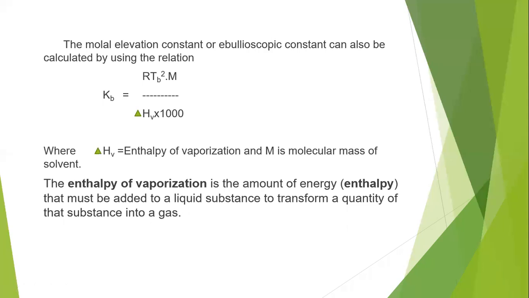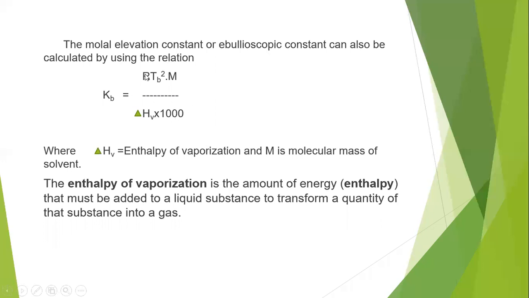We can use the latent heat of vaporization, or simply calculate it using the universal gas constant along with the TB value. We can also calculate it using enthalpy of vaporization. This relation gives the ebullioscopic constant in terms of enthalpy of vaporization, that is Kb equal to RTB square into M by delta HV into 1000.